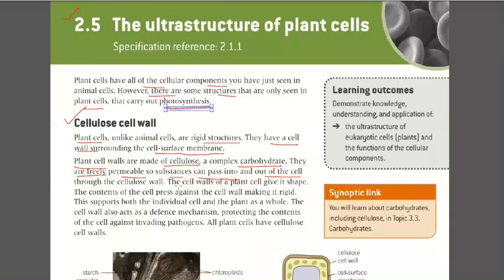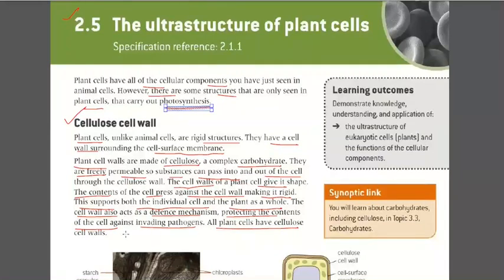The cell wall of a plant cell gives its shape, strength, and structure. The cell wall not only protects the inner cell organelles, but also gives the cell a shape. It also provides rigidness to the cell. The contents of the cell press against the cell wall, making it rigid. This supports both the individual cell and the plant as a whole. So the cell wall is like a structural supporter for the whole plant also. The cell wall also acts as a defense mechanism, protecting contents of the cell against invading pathogens.